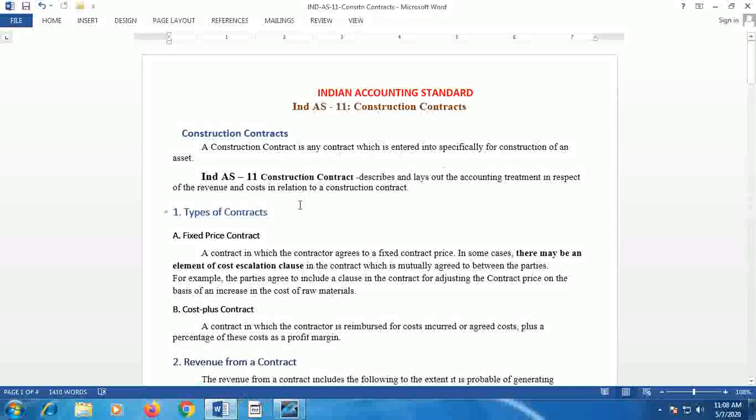Ind AS 11 on construction contracts describes and lays out the accounting treatment in respect of revenue and costs in relation to a construction contract. That means Ind AS 11 gives guidelines as to how the revenue and costs in relation to construction contracts are to be treated in books of accounts.